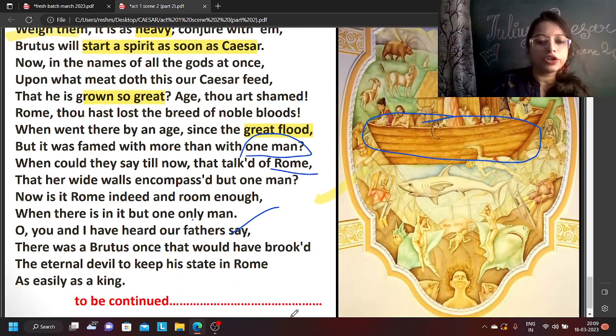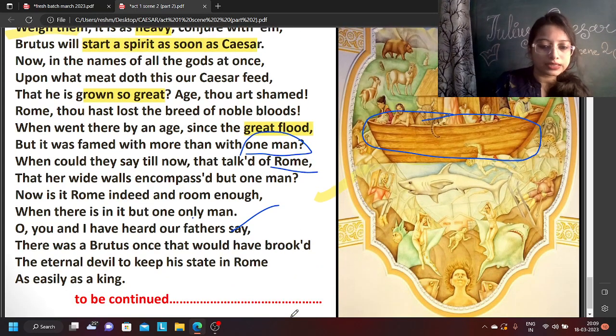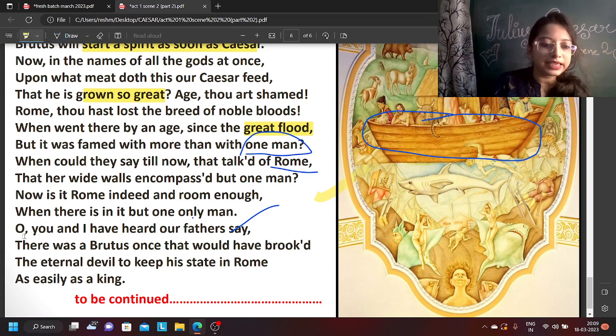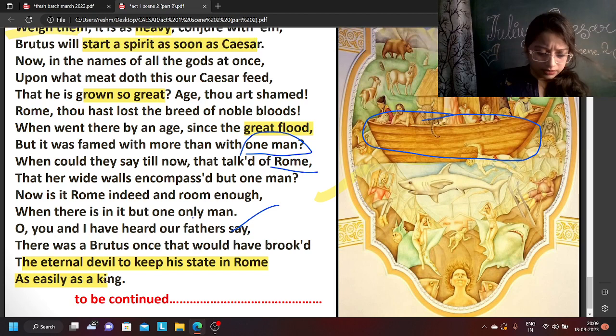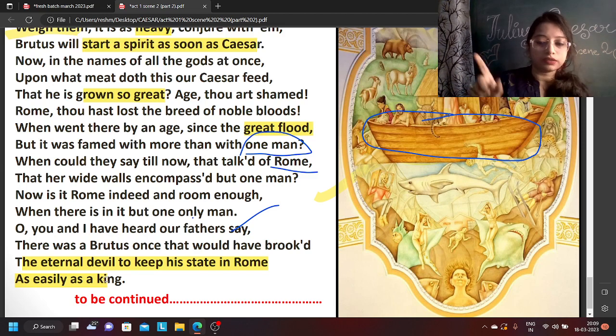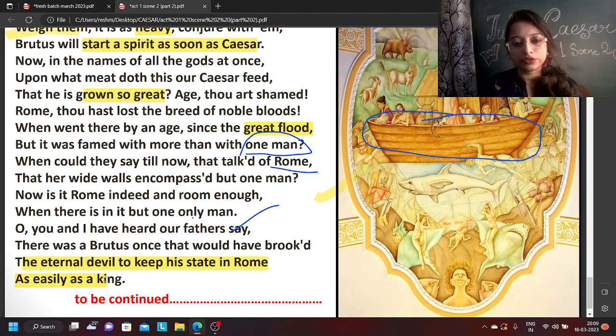Oh, you and I have heard our fathers say there was a Brutus once that would have brooked the eternal devil to keep his state in Rome as easily as a king. What is he trying to say over here? He wants to say that we once heard from our fathers, my father used to tell both of us how your ancestor, another Brutus, would have let the devil reign the Roman Republic before he would allow a king. So he would never allow a dictator to rule Rome.